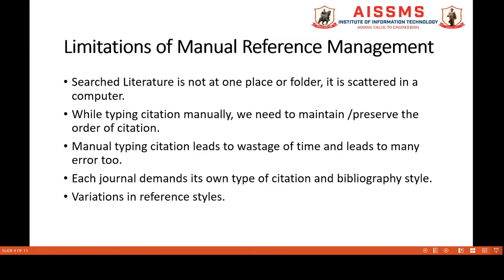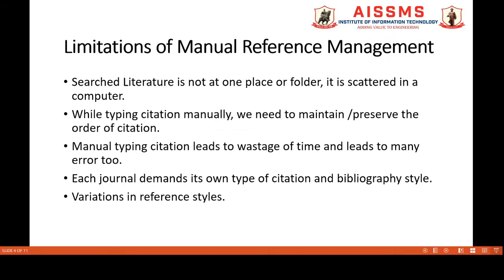Let's begin with limitations of manual reference management. Most of the students, researchers, faculties still prefer manual methods for organizing their references.